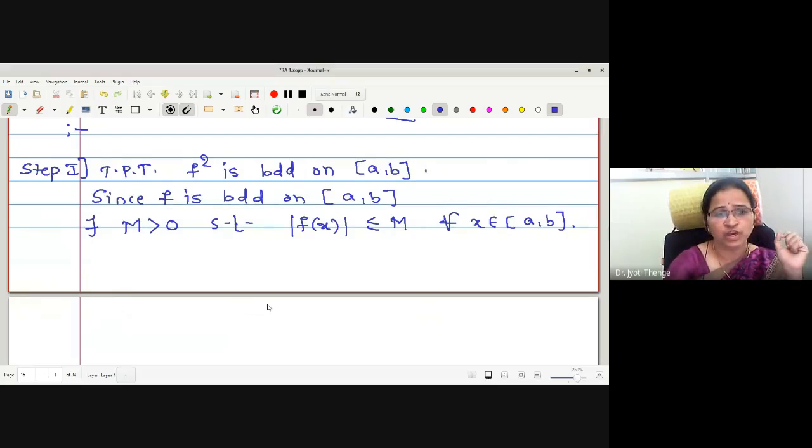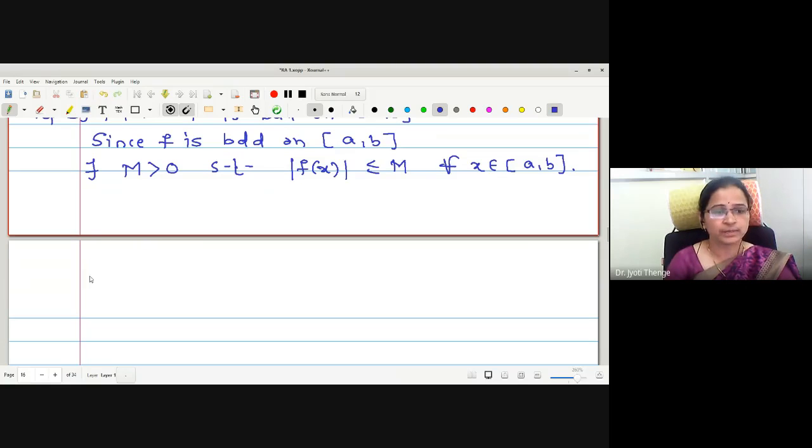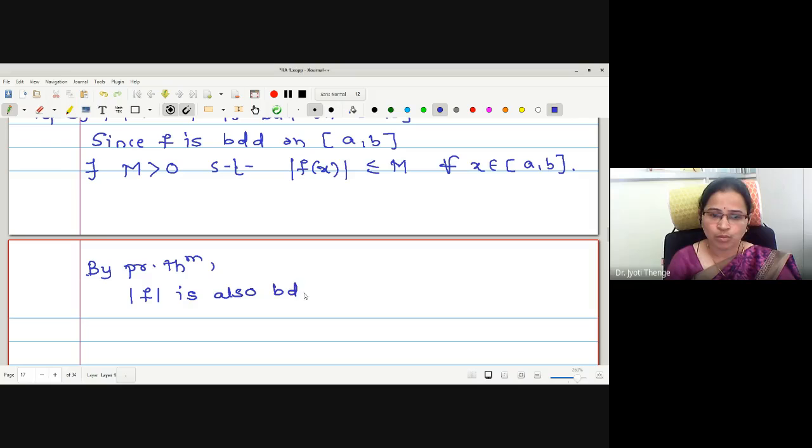But just now we have proved a theorem that if f is bounded and integrable, then mod f is also bounded and integrable. By previous theorem, mod f is also bounded on closed interval ab.